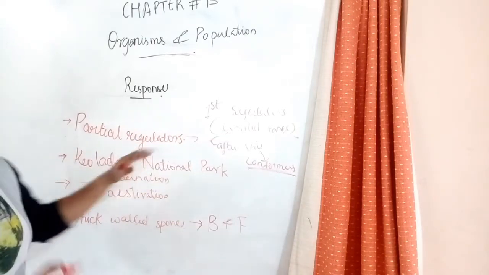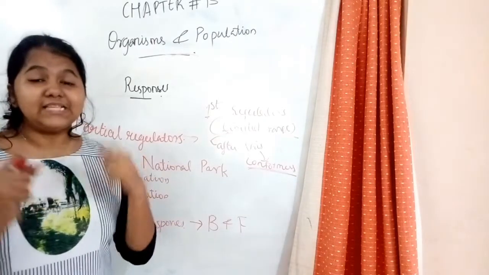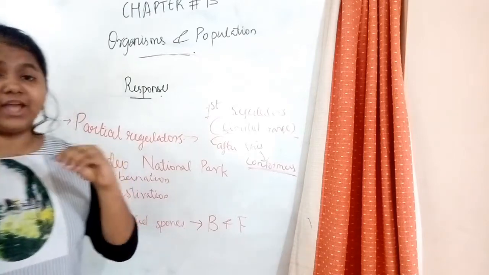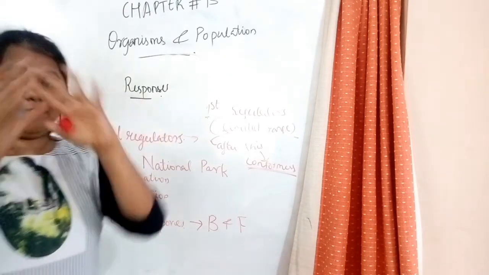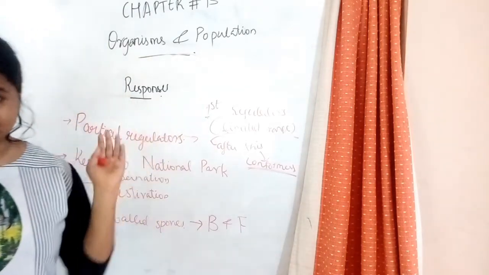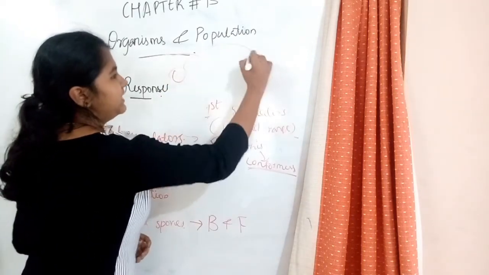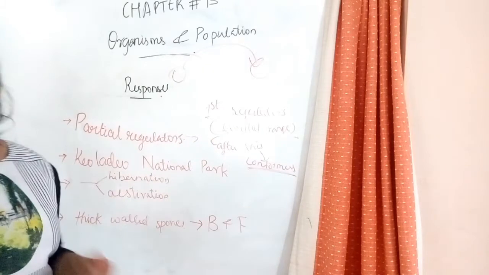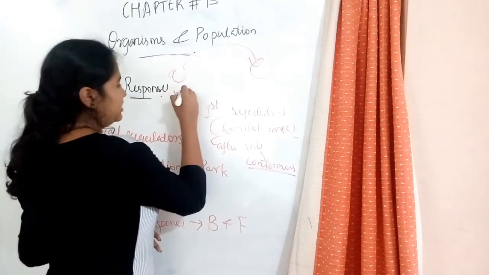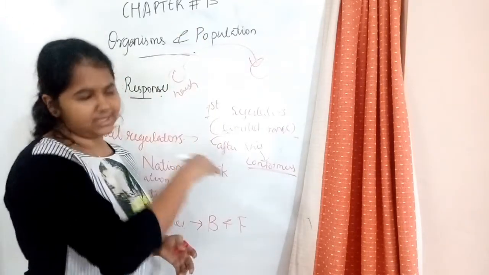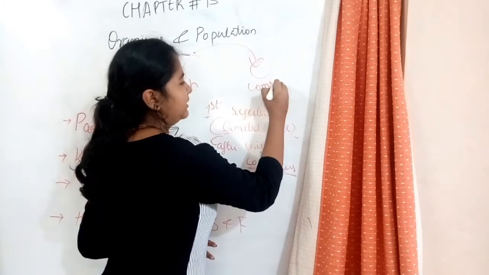The second one we will talk about is the many animals which, when they are under extreme stress of atmosphere or of their environmental conditions, start moving from one place to another place where they find comfort. Here it's a harsh climate or harsh surrounding. This is the comfortable one.